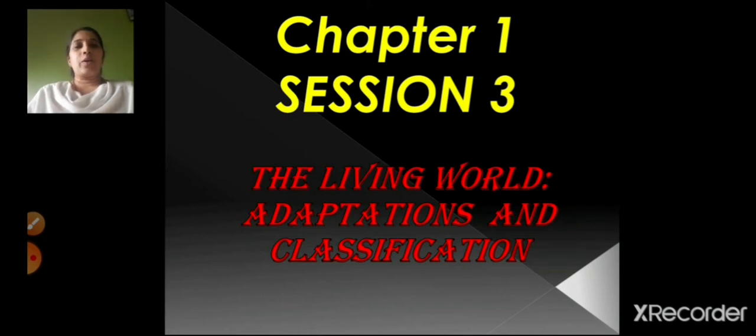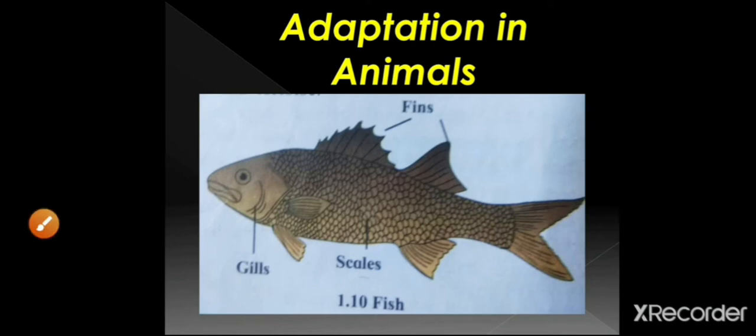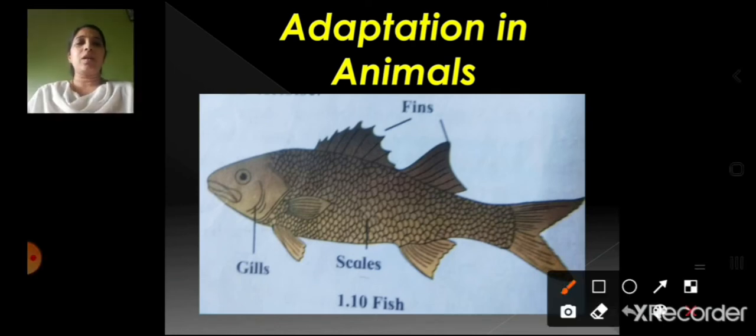Today we are going to see, children, adaptation in animals. First we are going to see the aquatic animals. On the screen, children, you can see the figure of a fish. You all know the shape of the fish, it has got a spindle shape. This shape is called a tapering body, right?